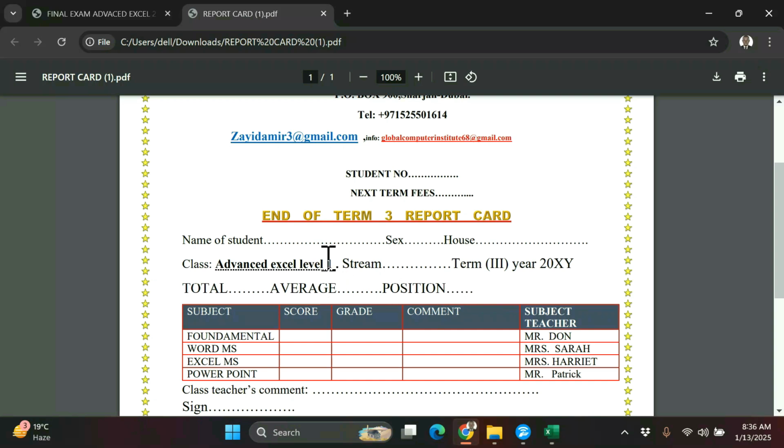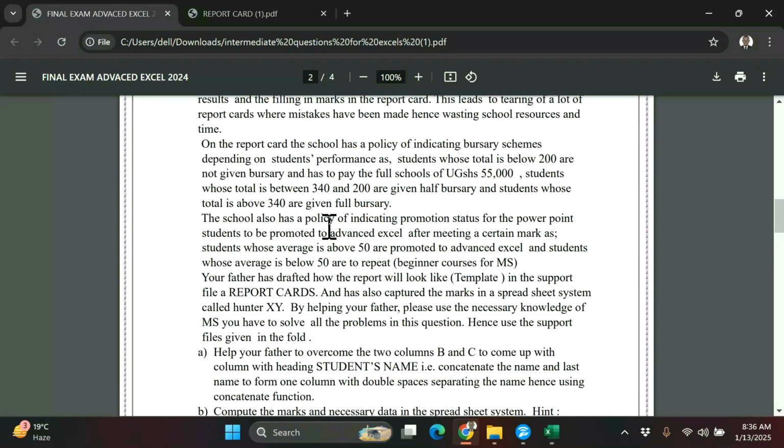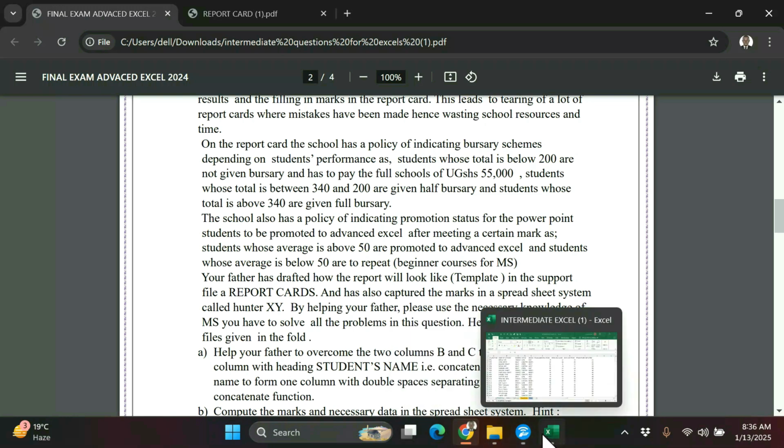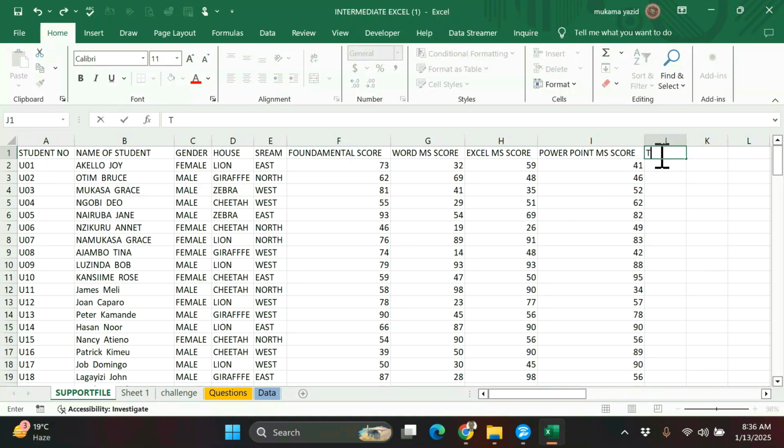because here we have numbers, but we don't have school next term's fees. In the question, they said that next term's fees will depend on the total marks. So we must calculate marks first. So let us go to Excel and we get the total marks. Here we create a column for total. Now total.